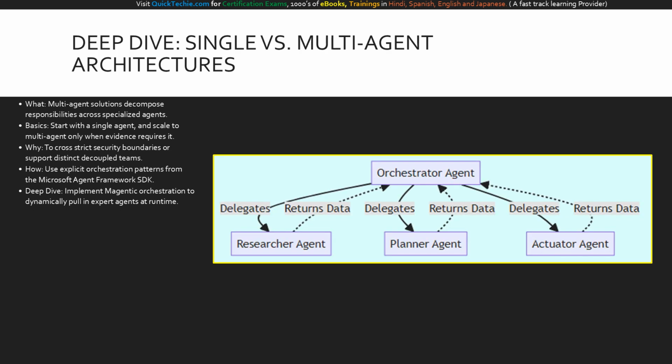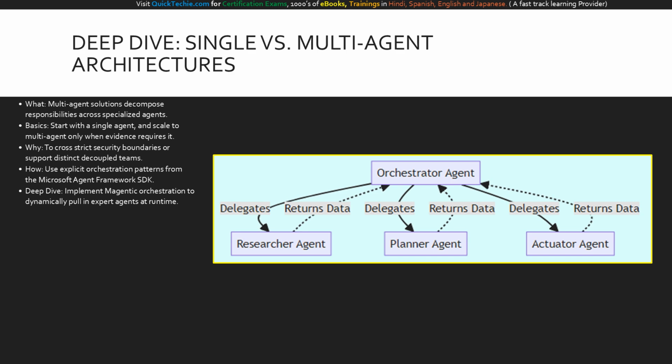Let us deep dive into architecture, specifically single versus multi-agent designs. What is a multi-agent solution? It is a system that decomposes responsibilities across specialized agents to enforce separation of concerns. The basics of this approach suggest starting with a single agent and scaling up only when necessary. Why should you use a multi-agent system? You choose this path when you must cross strict security boundaries, or when multiple teams own distinct data that benefits from decoupled agents.